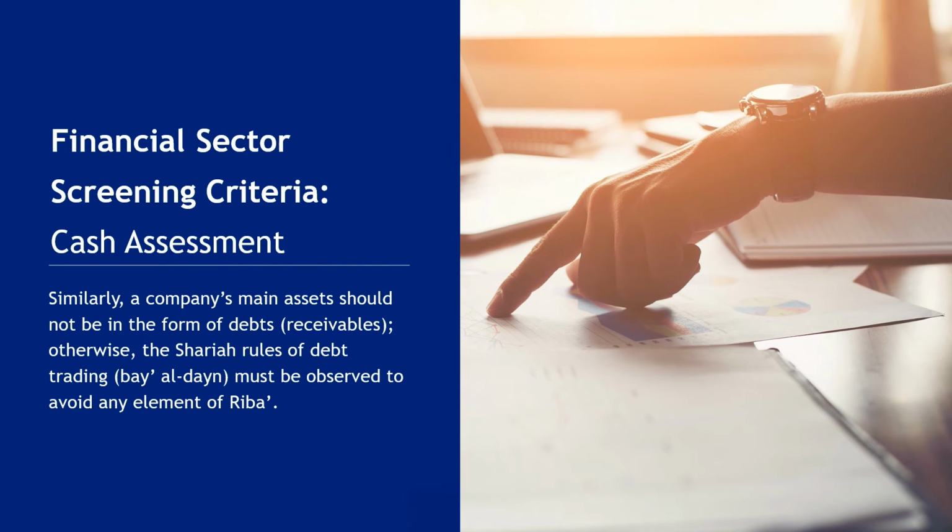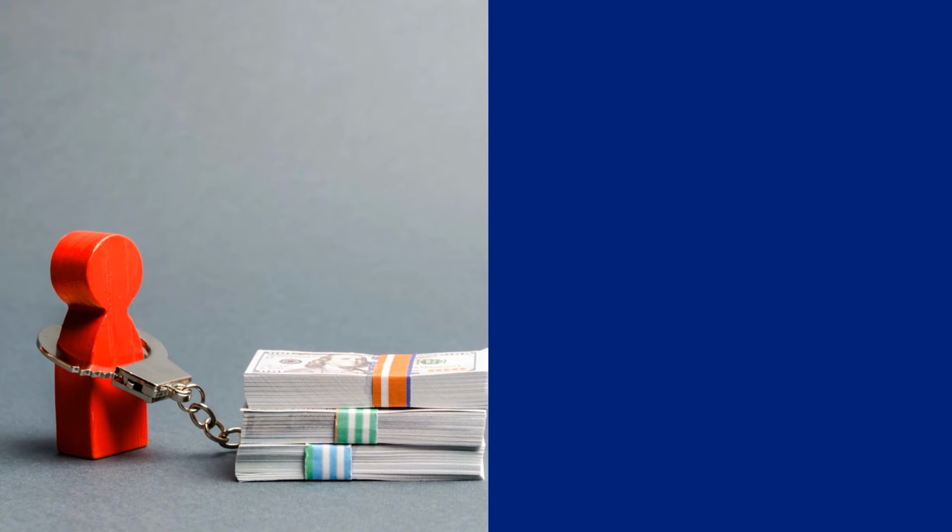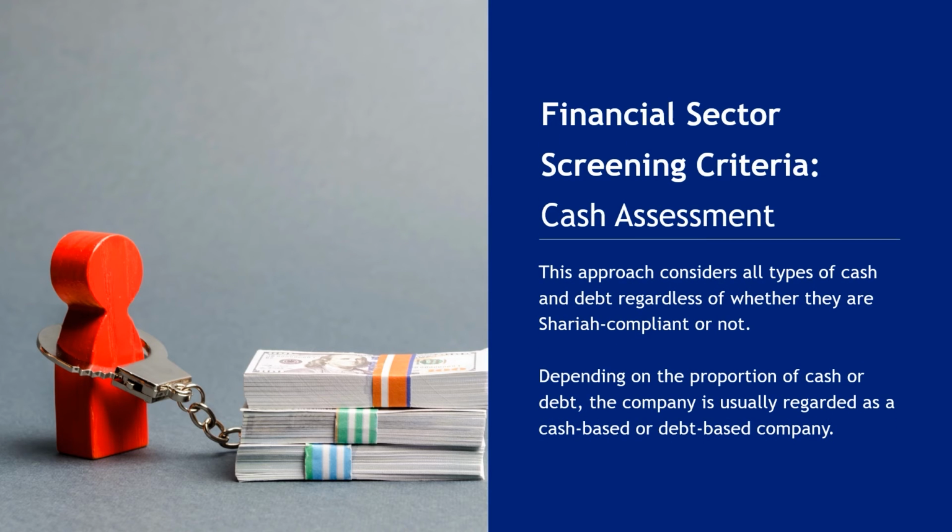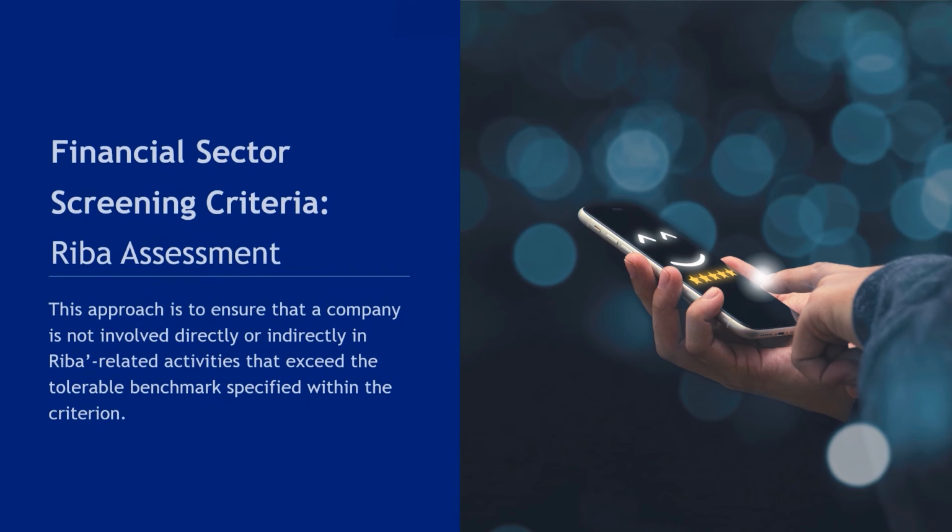Similarly, a company's main assets should not be in the form of debts. Otherwise, the Shariah rules of debt trading must be observed to avoid any element of riba. This approach considers all types of cash and debt regardless of whether they are Shariah compliant or not. Depending on the proportion of cash or debt, the company is usually regarded as a cash-based or debt-based company.